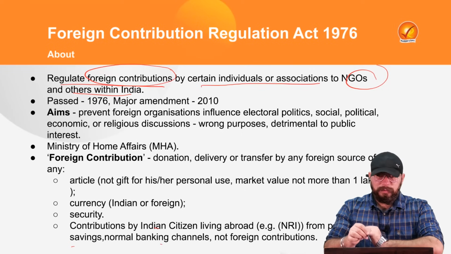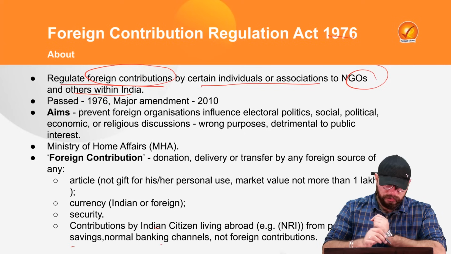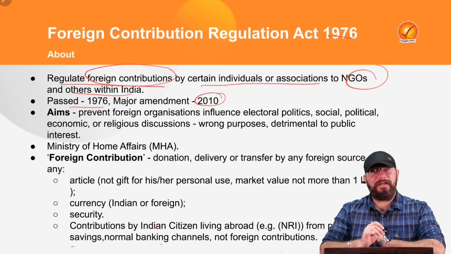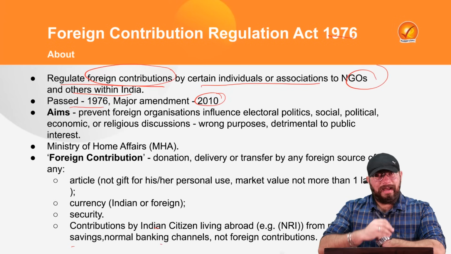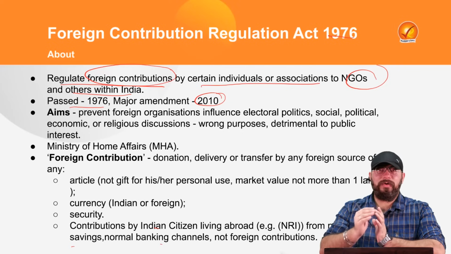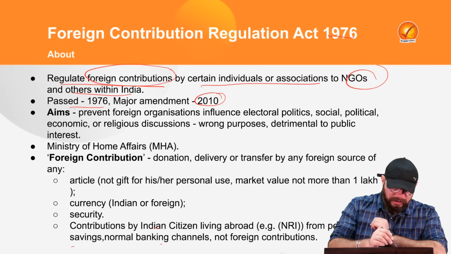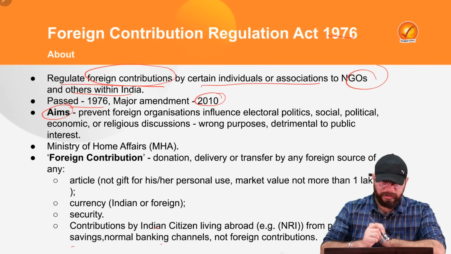And by the year itself, you will know that it was enacted in 1976. So it was during the Emergency period. It was passed in 1976 and a major amendment to it was done in 2010, so that the 1976 Act was effectively repealed and the new Act of 2010, FCRA 2010, was enacted with major amendments. Right? Now we need to understand what are the aims and objectives of this Foreign Contribution Regulation Act.